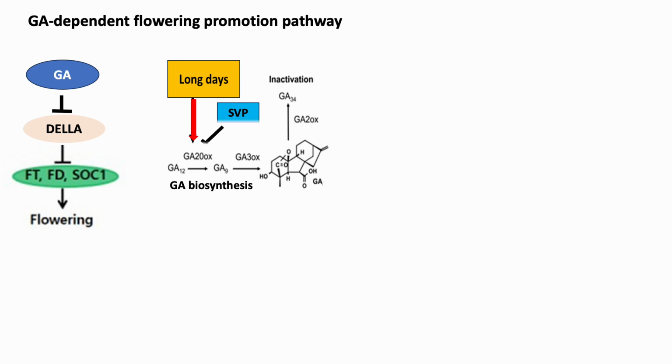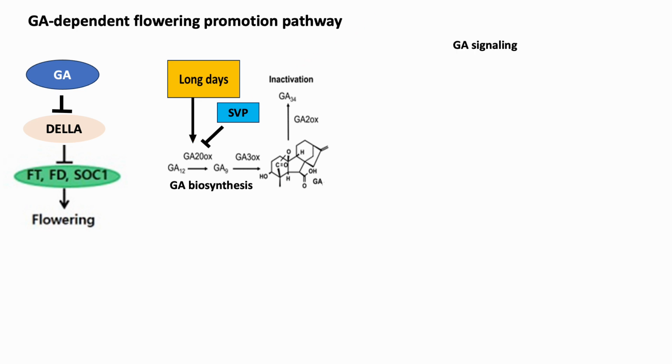The SVP protein, which is an inhibitor of flowering induction, is also seen to inhibit GA20 oxidase, thus bringing about lower GA levels.